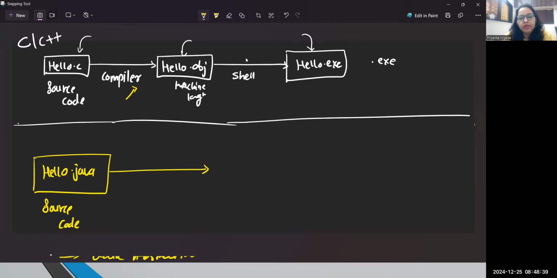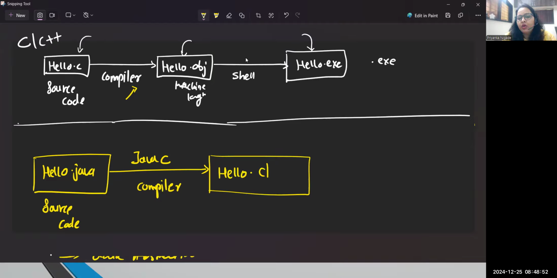So the point is, here we have an inbuilt compiler. The compiler name is javac, right? And the compiler will convert your source program into a machine understandable program. So here you will get hello.class. Remember, a .java file will always be converted into a hello.class file.